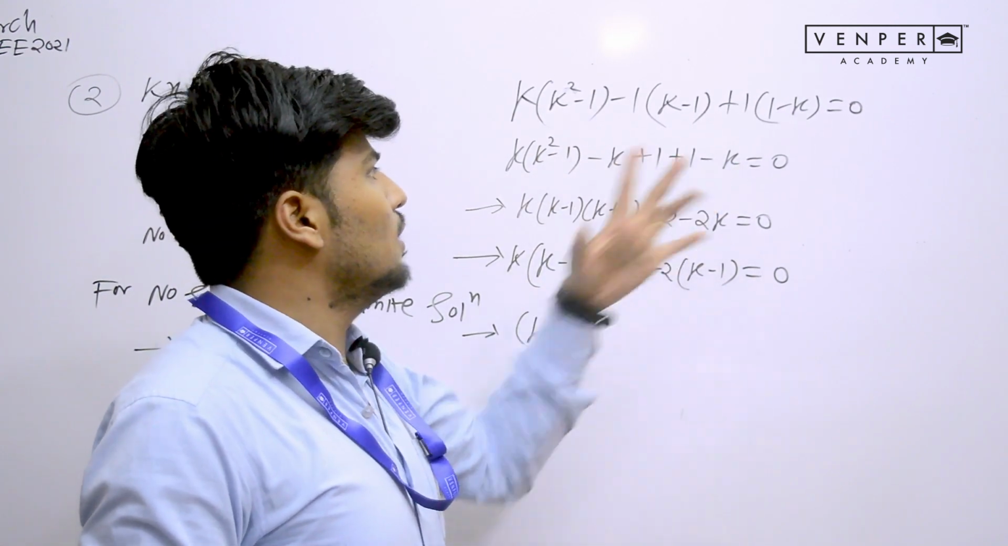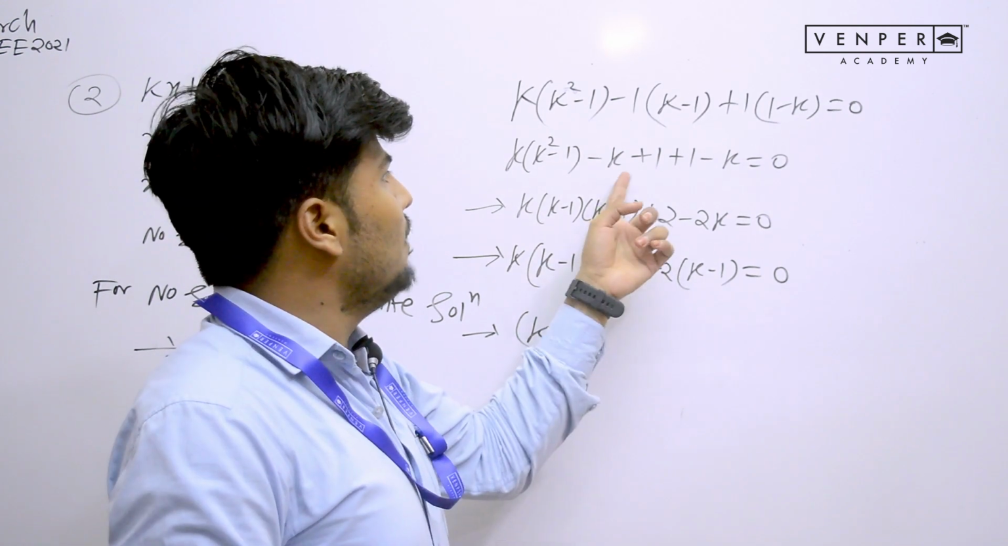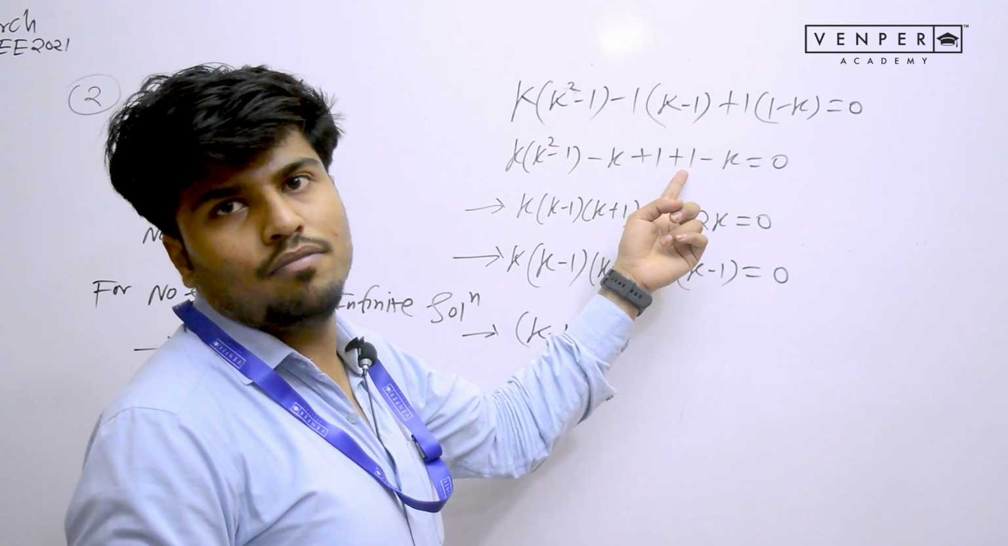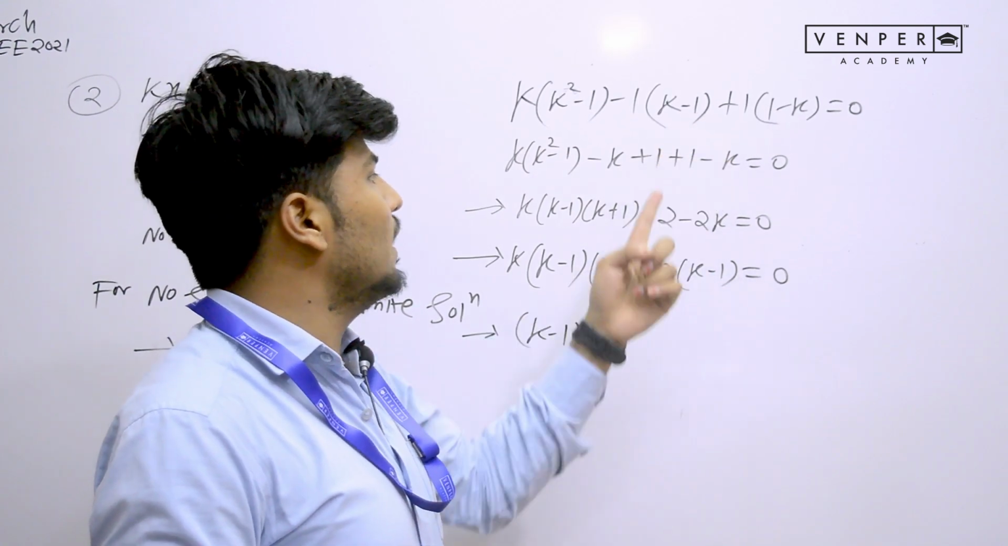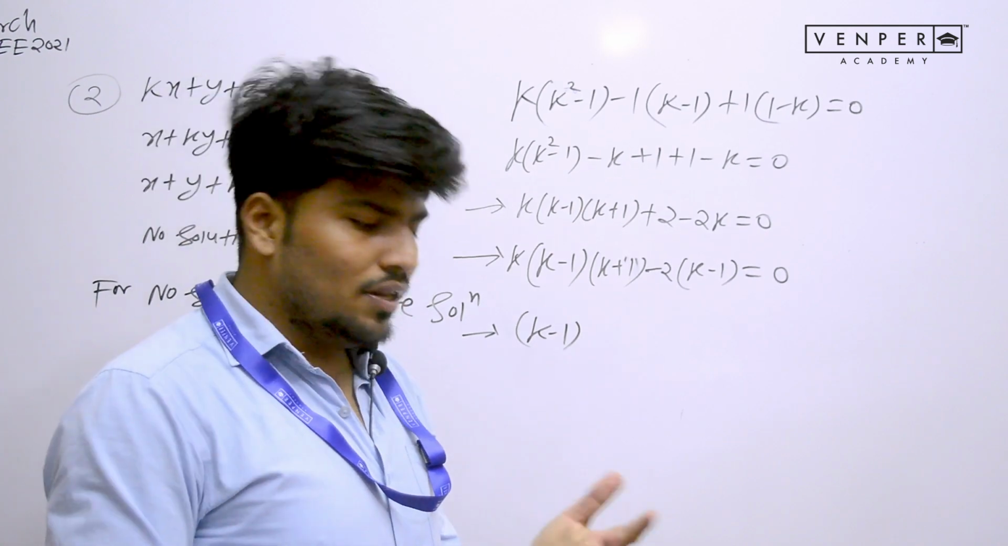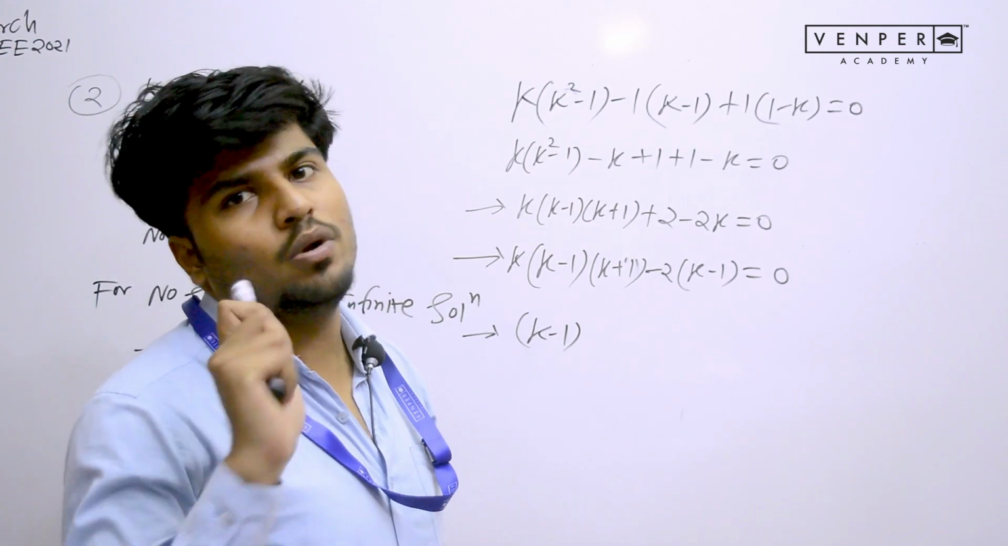A little bit of short calculations you will do. K minus k minus k minus 2k. For that also I have written one extra step, but you don't have to do this. From this step directly you will write this step. So you will skip the steps, as per your speed and as per your capabilities.